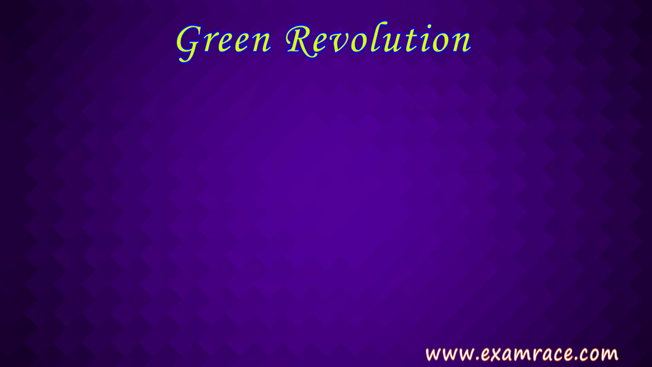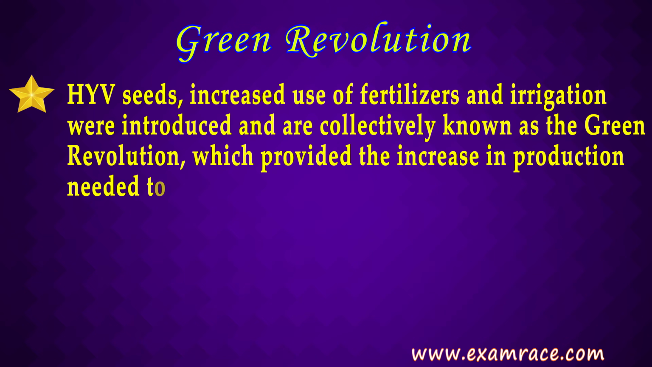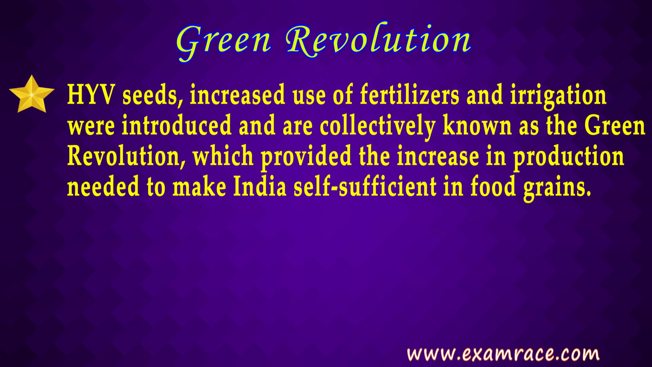The Green Revolution. The Green Revolution was started during the fourth five-year plan. In the Green Revolution, the high-yielding variety seeds, also known as HYV seeds, were introduced in the agriculture sector. Increased use of fertilizers and irrigation was focused on, and all of them collectively are known as the Green Revolution. So the Green Revolution is when HYV seeds are used, fertilizer usage is there, irrigation practices are used, etc.